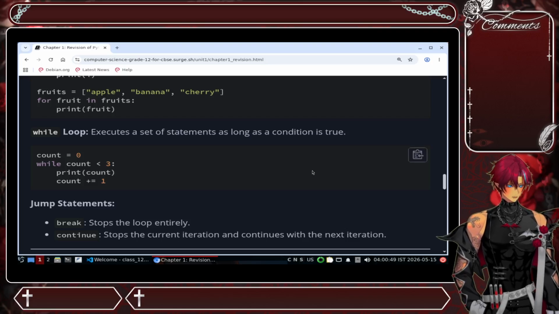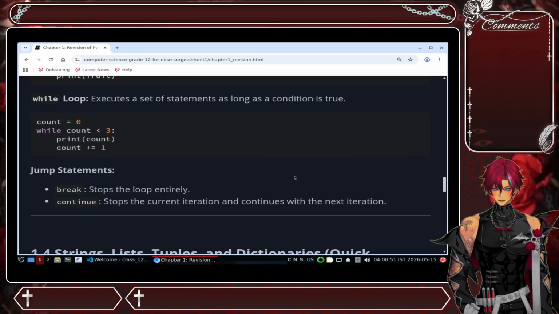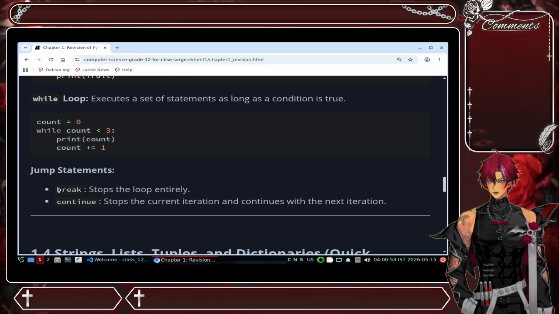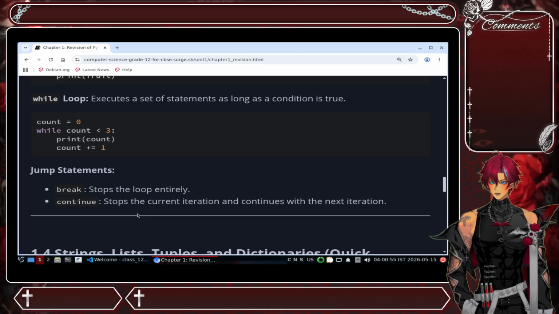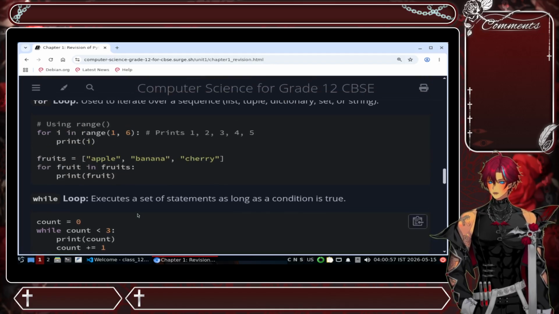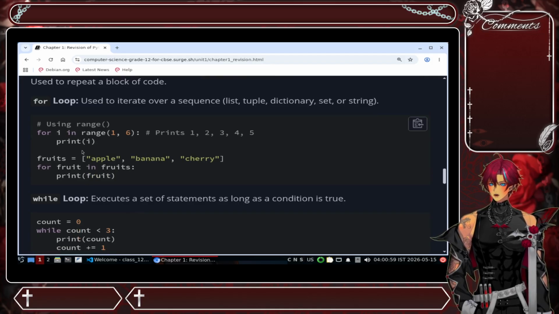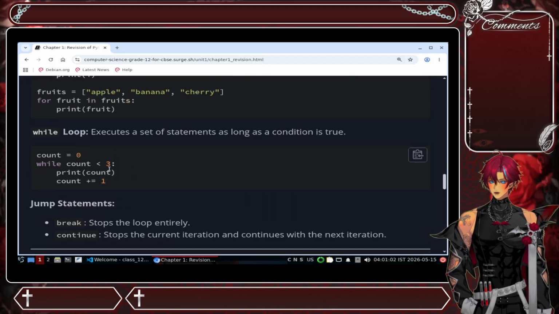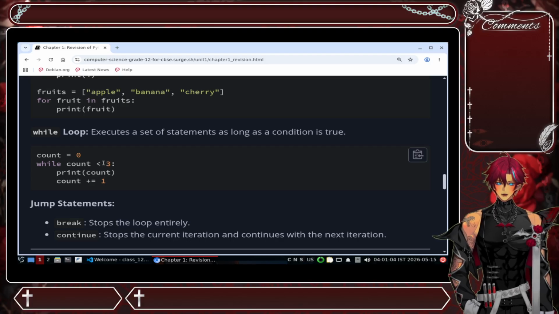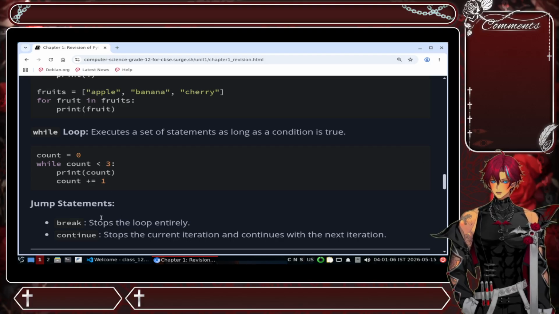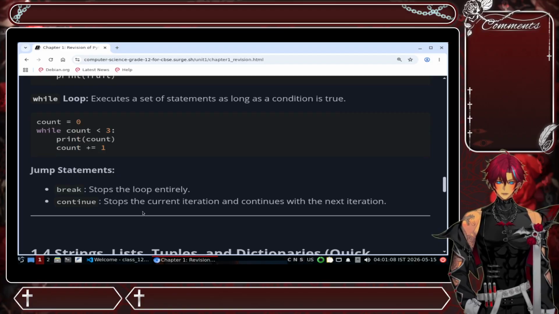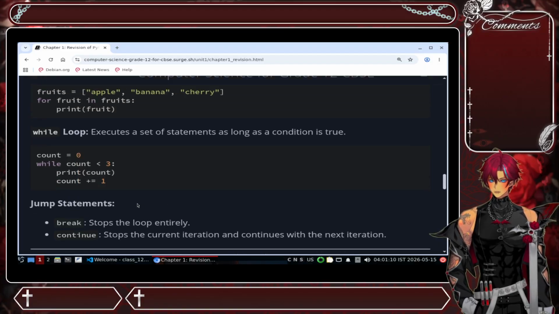Right. So in this video, we are going to continue with the jump statements. The jump statements which we have covered in the previous video was for your for loop. Now we will try to see how it works in your while loop. Okay. So we are going to continue with that.